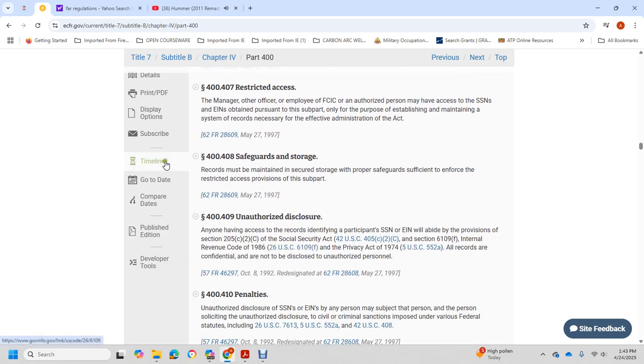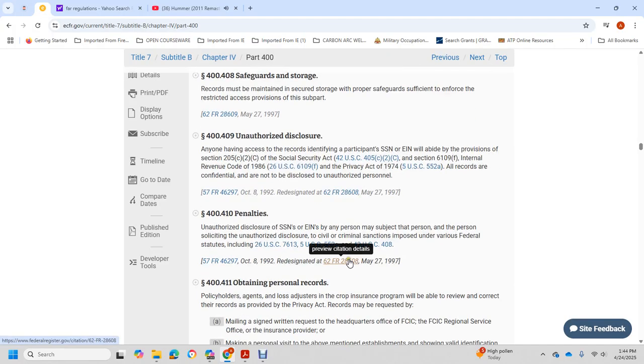400.409 Authorized disclosure. Anyone having access to the identifying Social Security number or EIN is subject to the provisions of section 205(c)(2)(C) of the Social Security Act, section 6109 of the Internal Revenue Code of 1986, and the Privacy Act, and all of the information is confidential and not to be disclosed to unauthorized personnel.